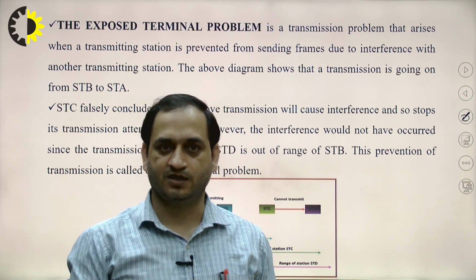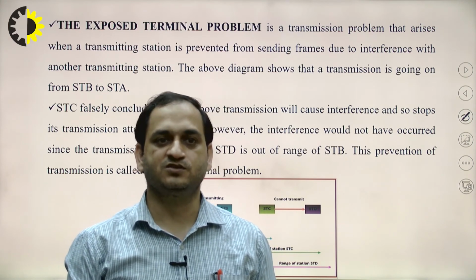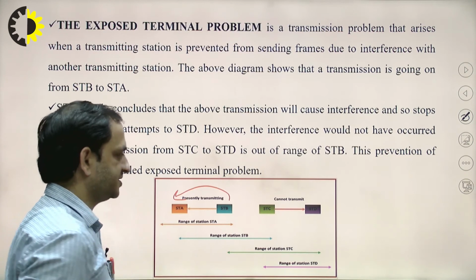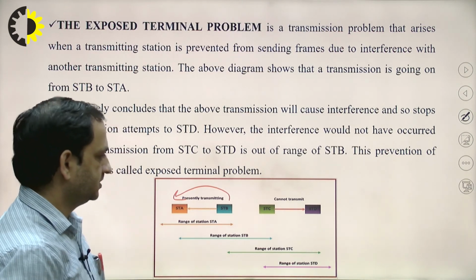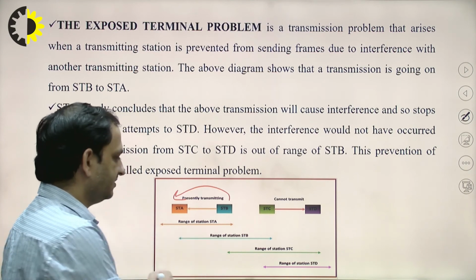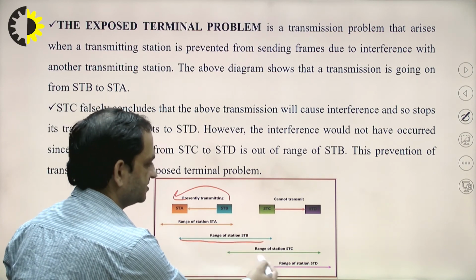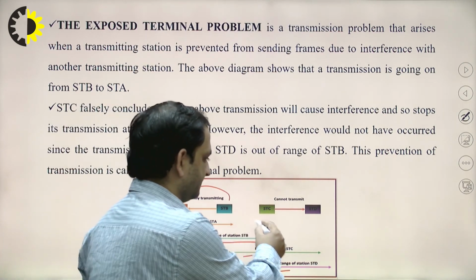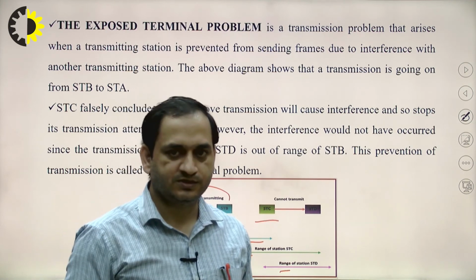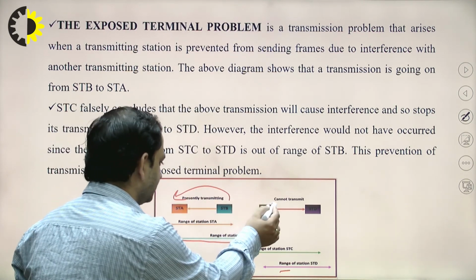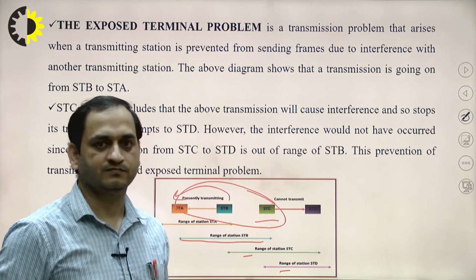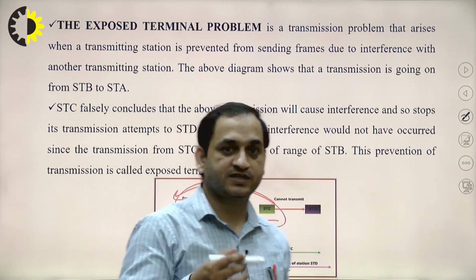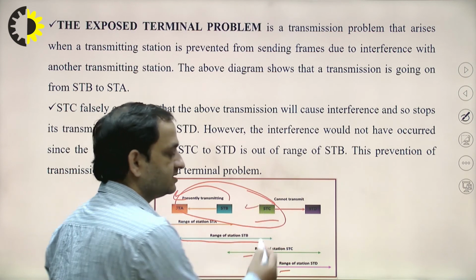In this diagram, the transmission is going on from station B to station A. This is the range of station A, this is the range of station B, the range of station C, and this is the range of station D. So STC falsely concludes that the above transmission is in this region. This is the thinking by the STC, that the transmission can cause interference.